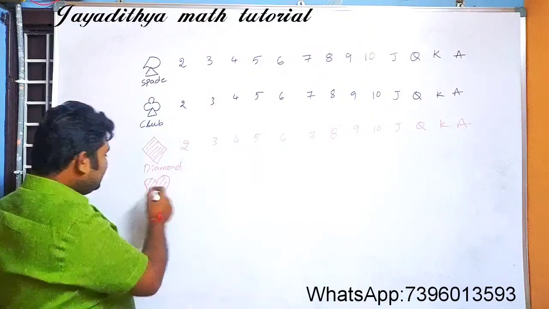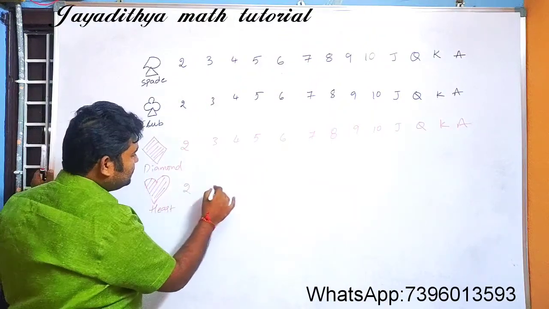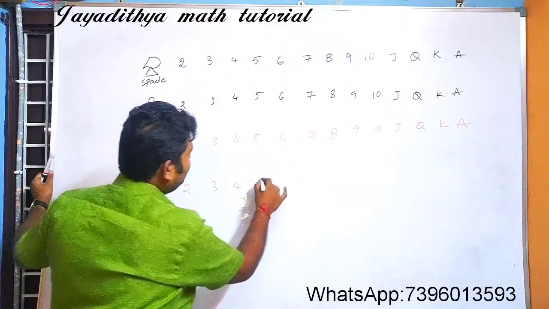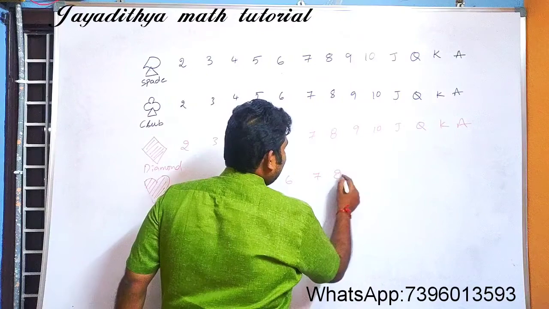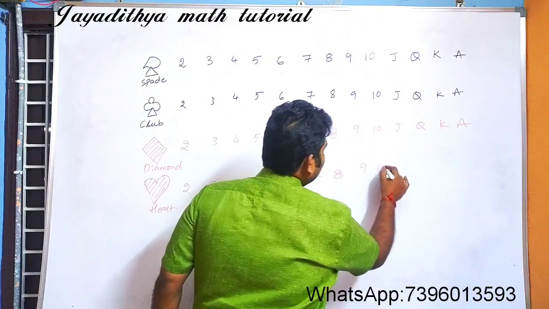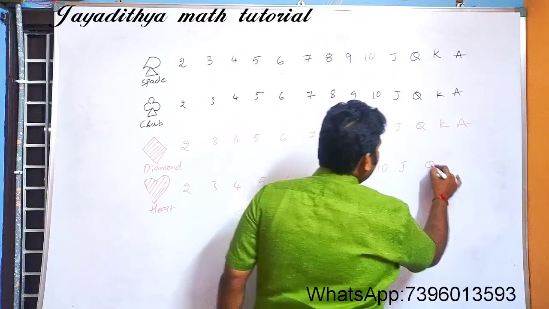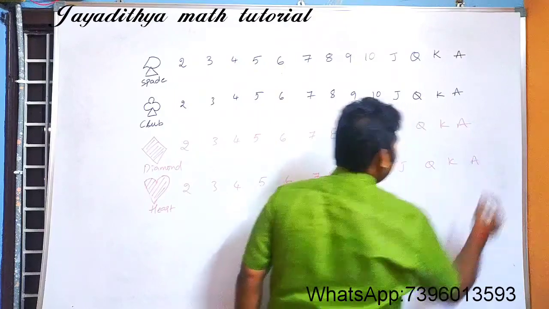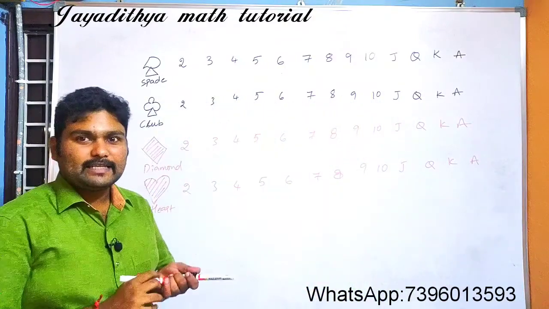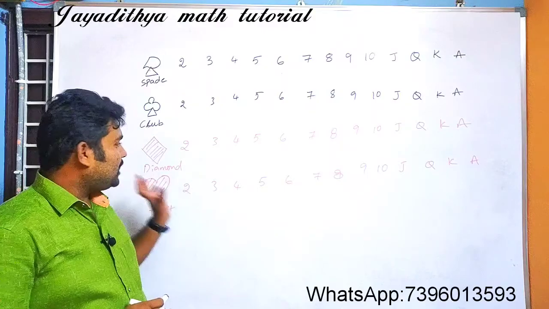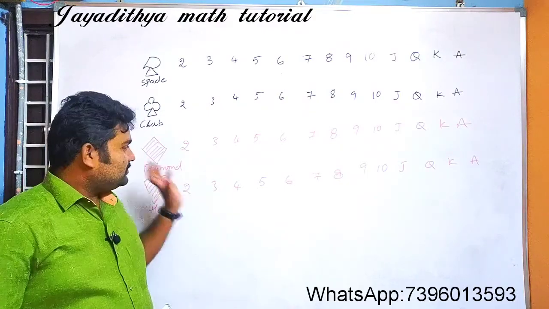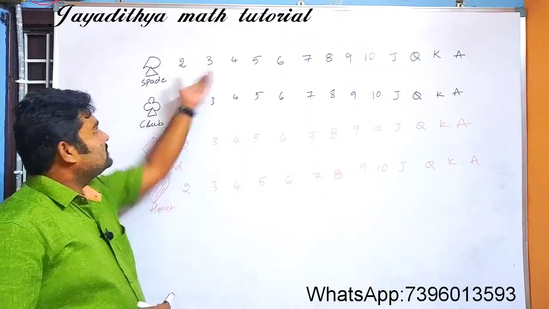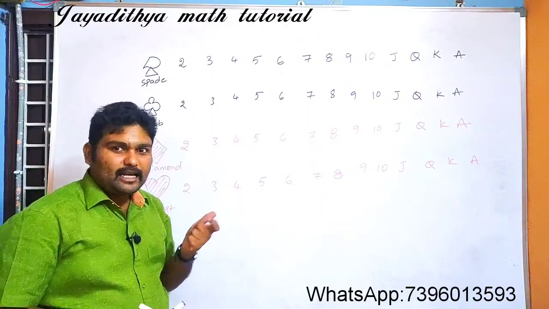In heart shape also you will have the same cards: 2, 3, 4, 5, 6, 7, 8, 9, 10, J, Q, K and Ace. Clear? I hope you can see this. If you can't see, I think you might know the same numbers will be present in red color also.